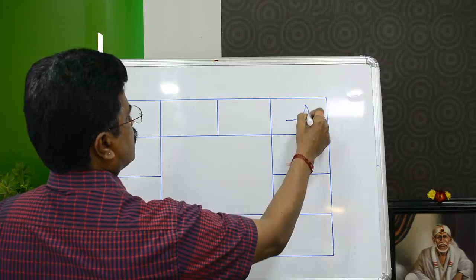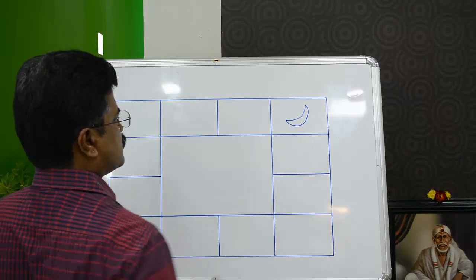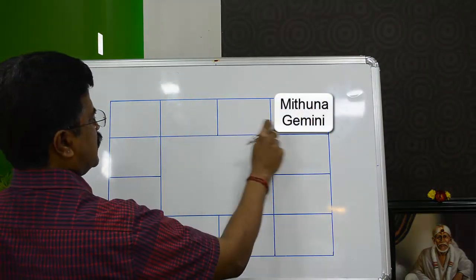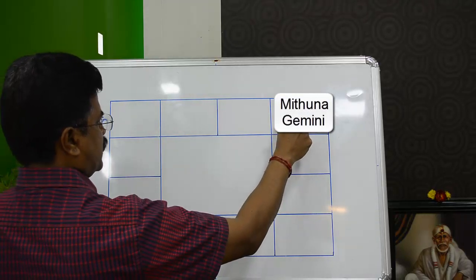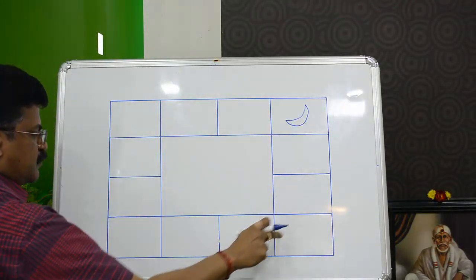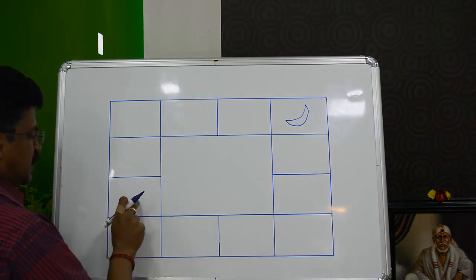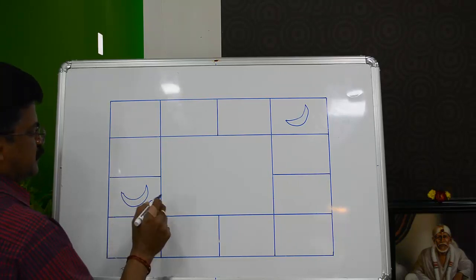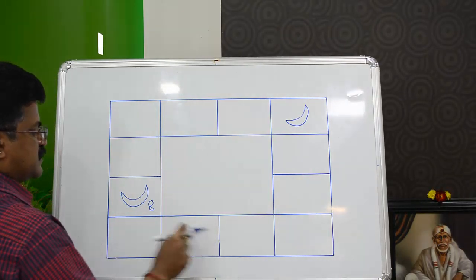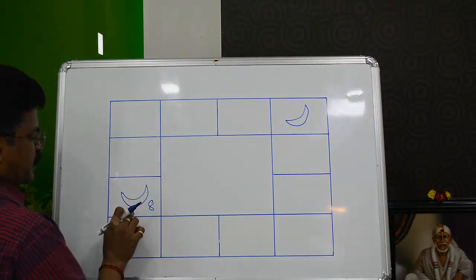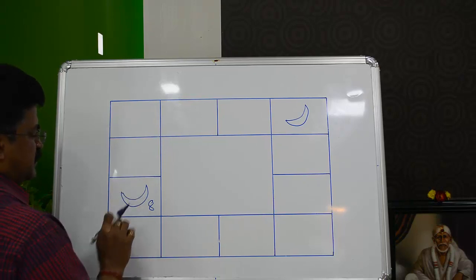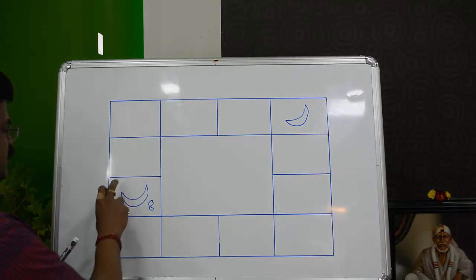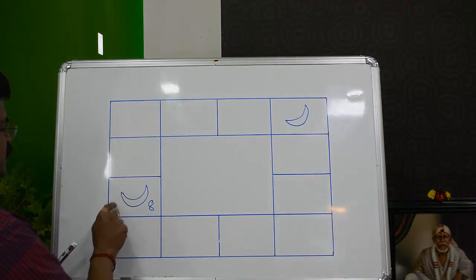If the moon was here, in which case you will be called a Mithuna Rasi person, because this sign is called Mithuna, as it starts from here, Mesha, Rishabha and Mithuna. For a person having the moon here, when the moon in transit goes like this and then comes over here to this place, this is the 8th from here, 1, 2, 3, 4, 5, 6, 7, 8. Then such a time when the moon is going through this sign is called Chandrashtama. It's very simple.